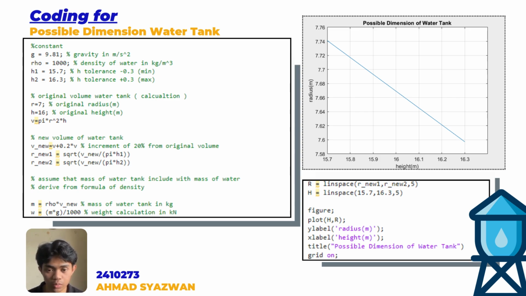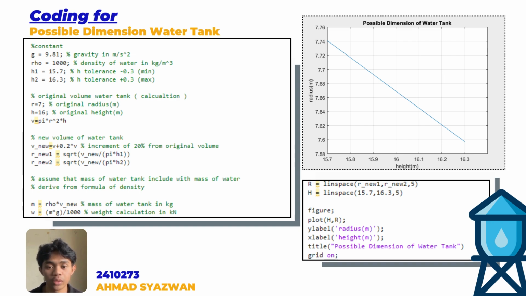It is also mentioned that we can vary the height of our new water tank with a tolerance of plus minus 0.3. So we can use that to find our minimum radius and maximum radius.